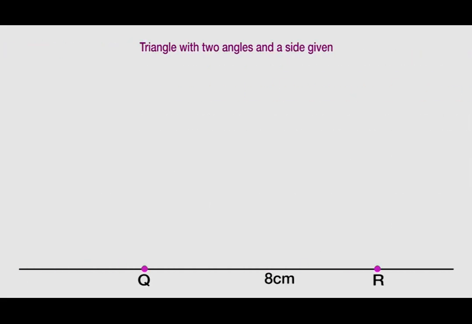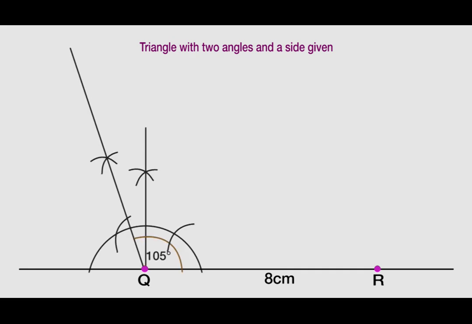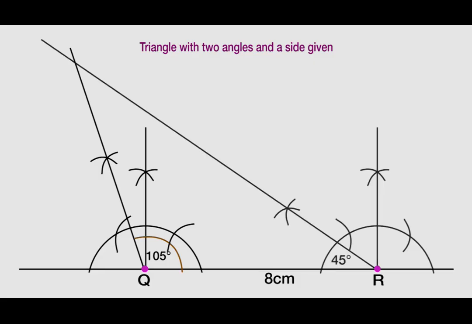First, construct line QR indicating clearly the points Q and R, which are 8 centimeters apart. Then we construct the angle 105 degrees at Q. We move to R and construct the angle 45 degrees. Name the point of intersection of the two intersecting lines as P to complete the construction.